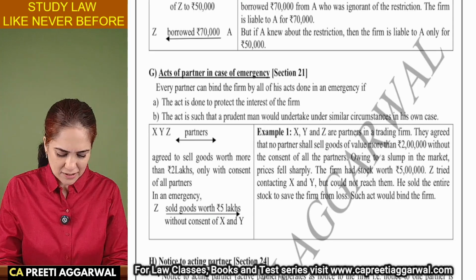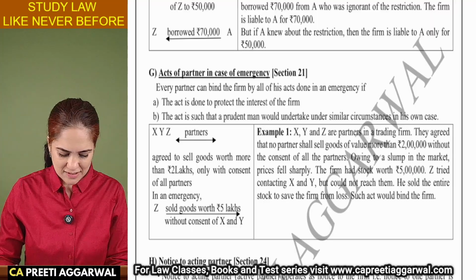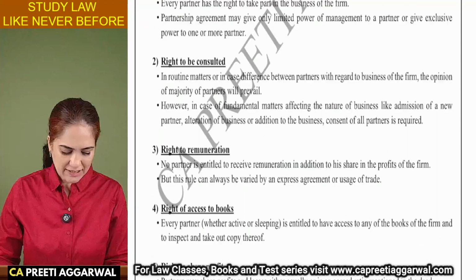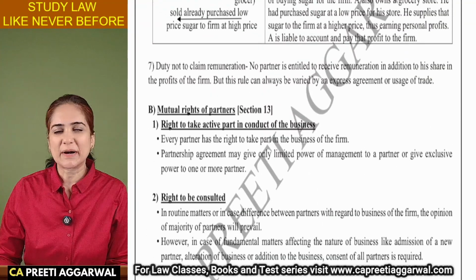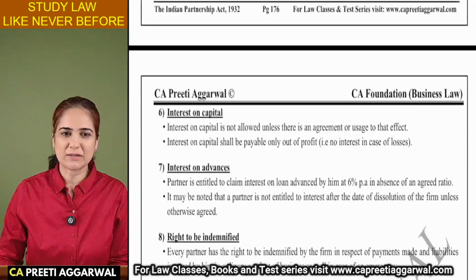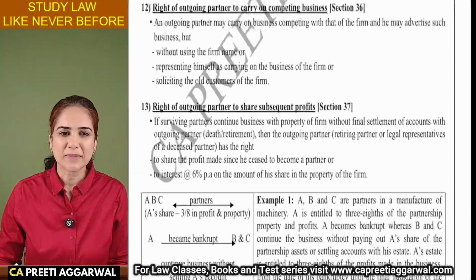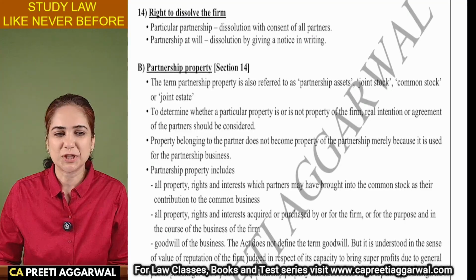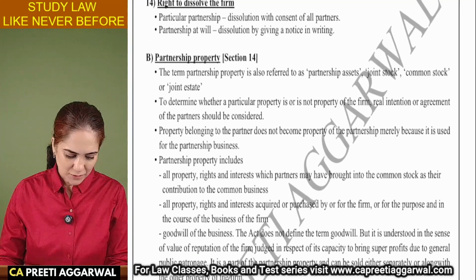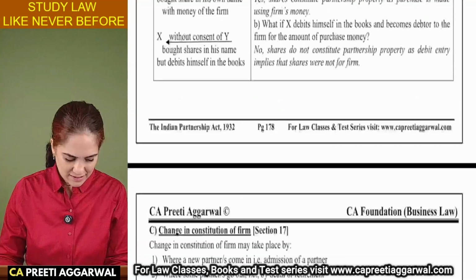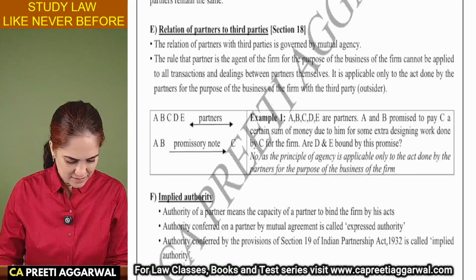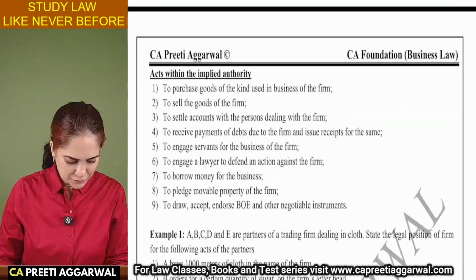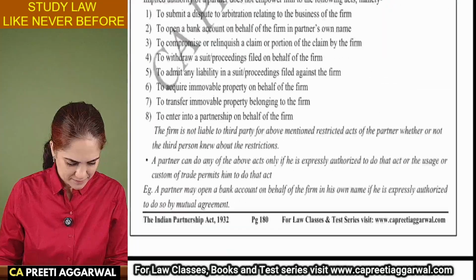And in mutual rights, we discussed what are the rights and duties of a partner, what are the mutual rights of a partner, what are the duties of a partner. And we discussed something about partnership property. Let us now continue with the remaining sections.